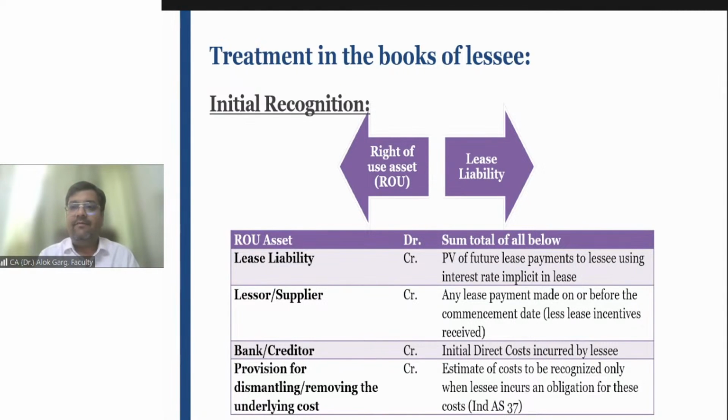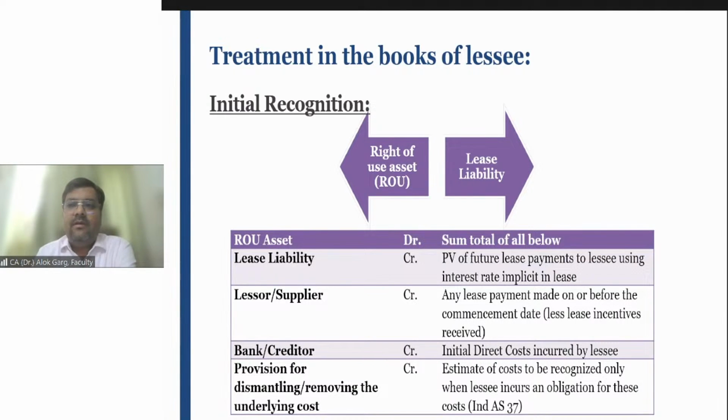So students, we have discussed the concept of interest rate implicit in the lease. The concept is that while using the discount rate, the lessee has to use the interest rate implicit in the lease. And how can it be calculated? It is that IRR, internal rate of return, which equalizes the lessor's investment with the earnings. But